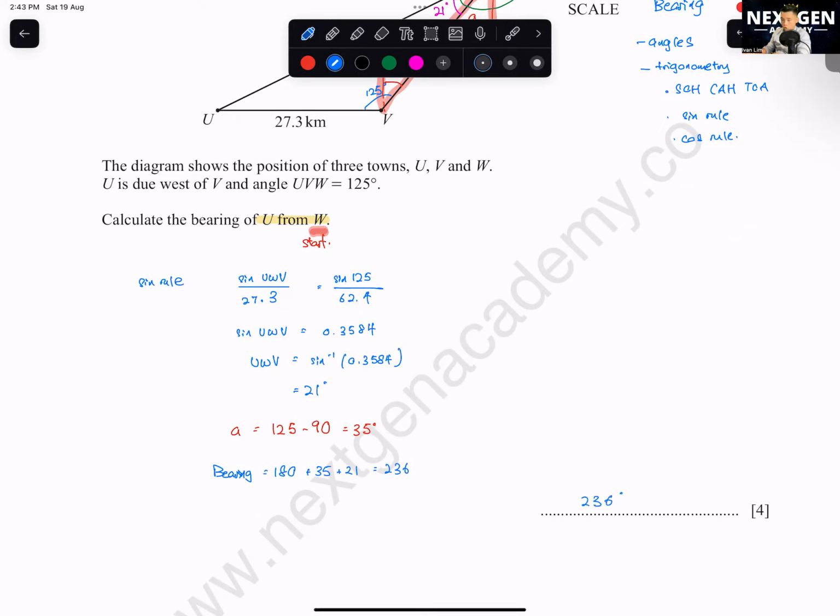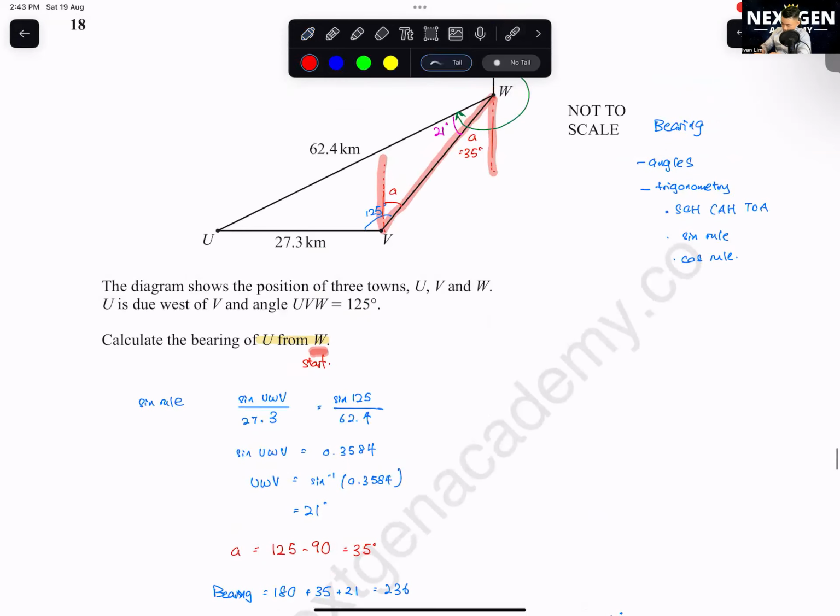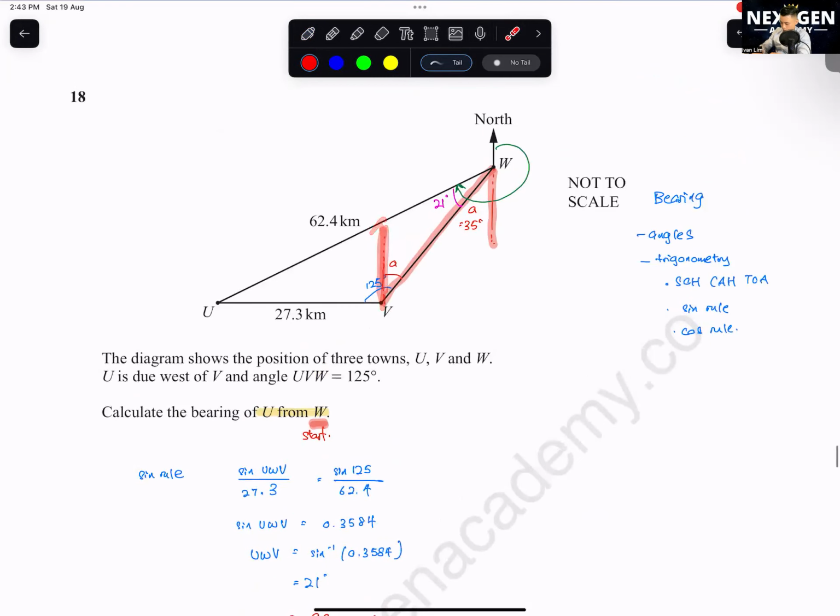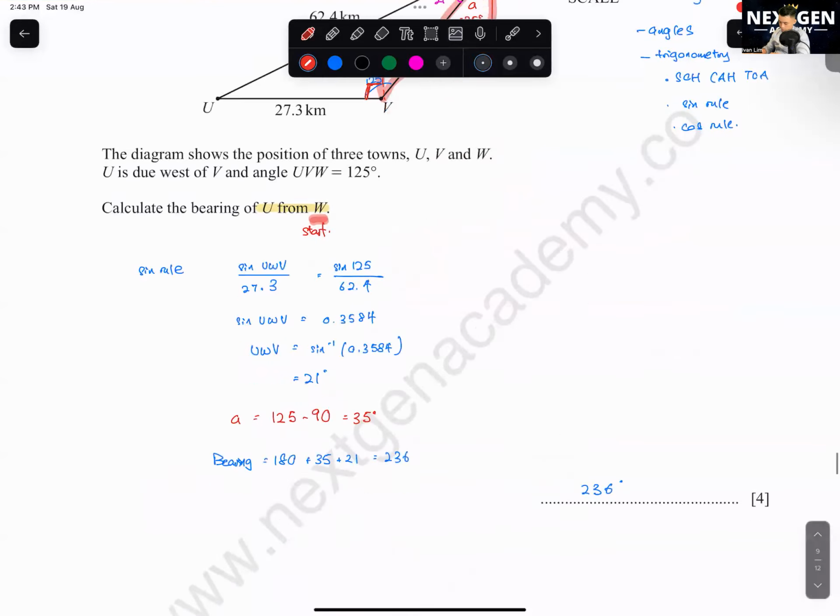Okay, so you get 236. Why 125 minus 90? Here is 90. Okay, I split this angle. I put a north. Why I put a north? Because you see here, I want to make it parallel to each other. Can see it now? Okay, this part here is 90 degrees. Okay, next one.